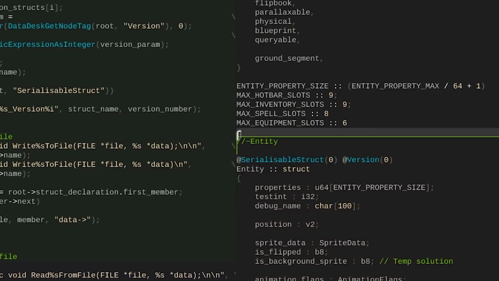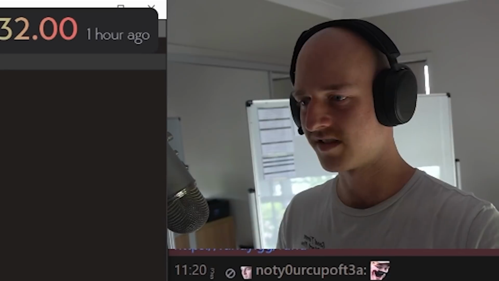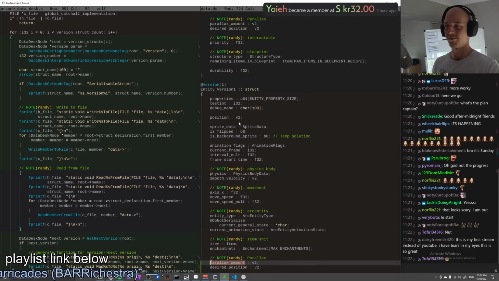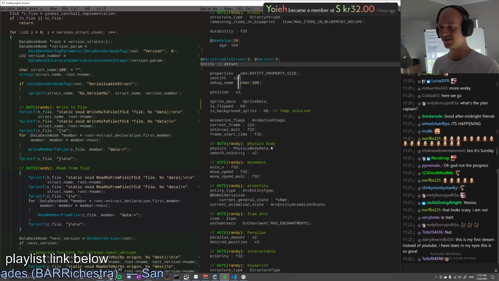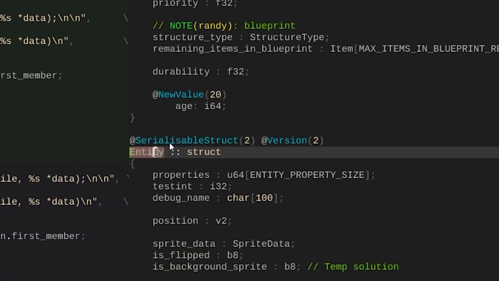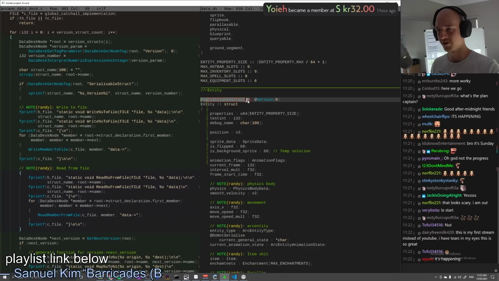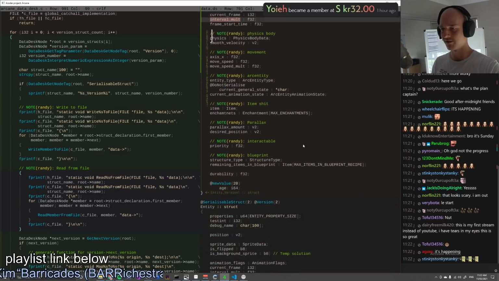It's there. It's beautiful. We come along and we decide it's time to add in a new value. Age, for some reason. I don't know, but it's there. We do some stuff with that, and then later on, it's time for version 2. Let's go add in yeet. So this is the latest version, but the version the world is currently on at the moment is version 0. How is it gonna deserialize that, I wonder?